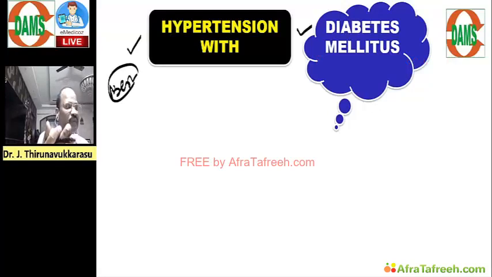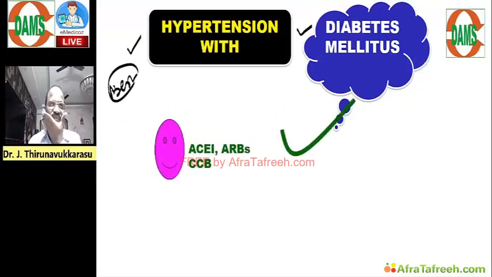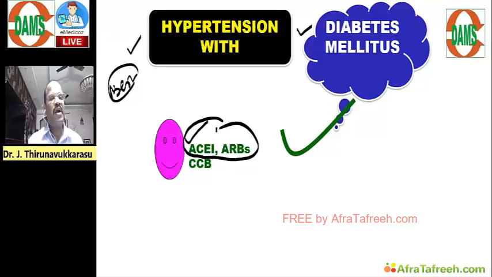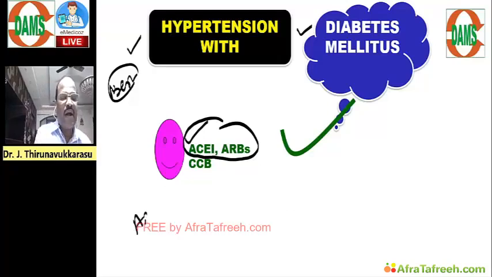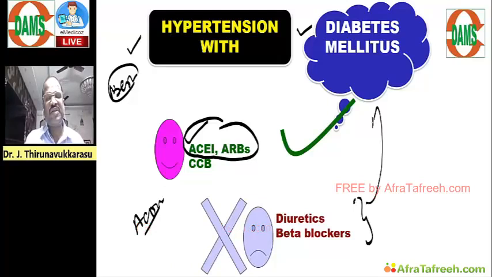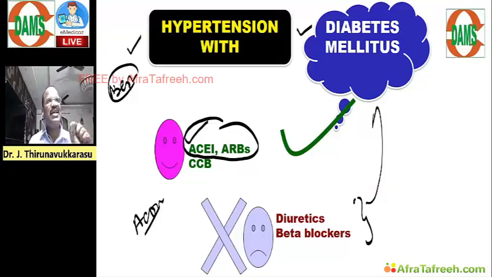Here the best answer will be ACE inhibitor or ARB, or else CCB. The best drugs will be ACE inhibitor and ARB. Whereas remember, for a hypertension with diabetes patient, better avoid diuretics and beta blockers because they will worsen the diabetes. They will cause dysglycemia.